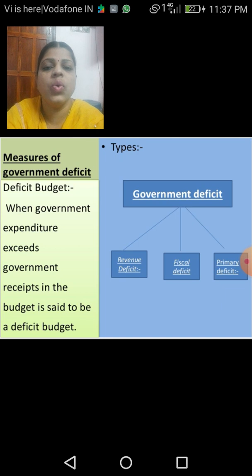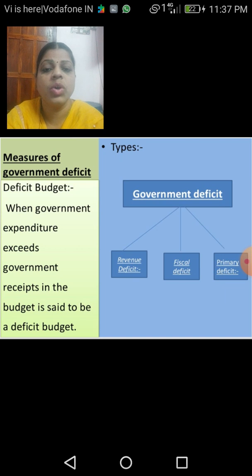First, we'll take into account the deficit budget. So, the word deficit may be more familiar to you, right? Yes, last year also you studied the word deficit as well as excess, surplus, isn't it? Right. So, these are the different words that we have studied earlier. In the deficit budget, when the government expenditure exceeds the government receipts in the budget, it is said to be a deficit budget.